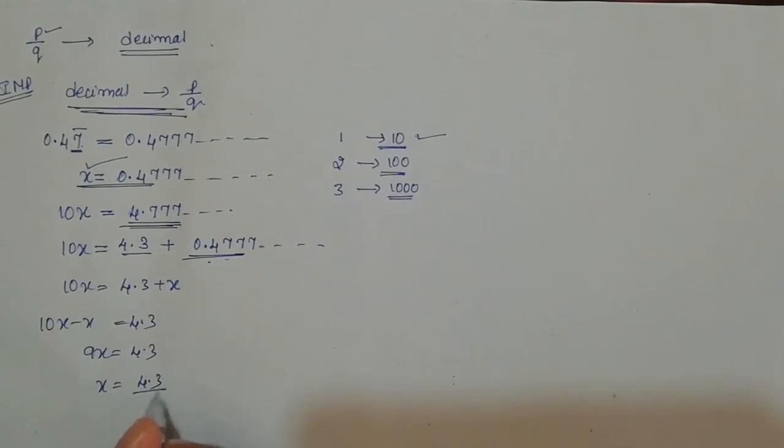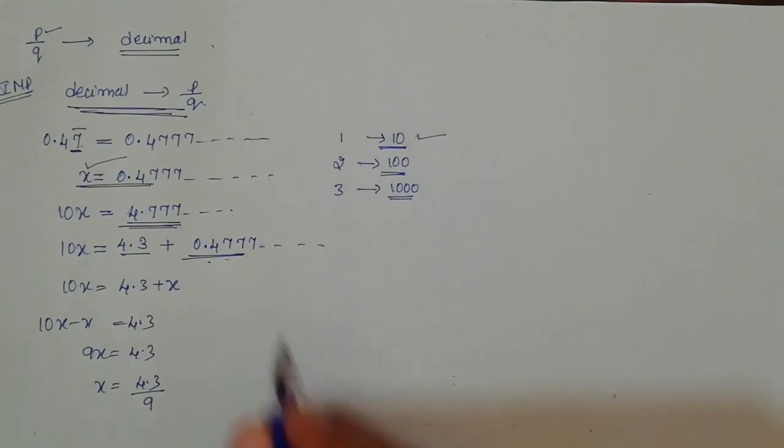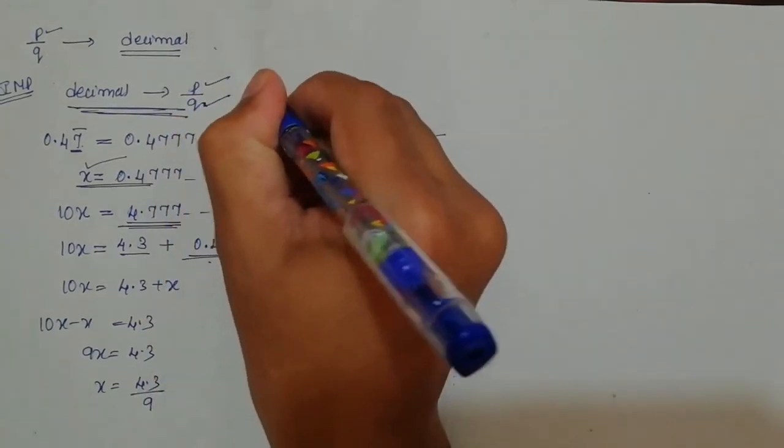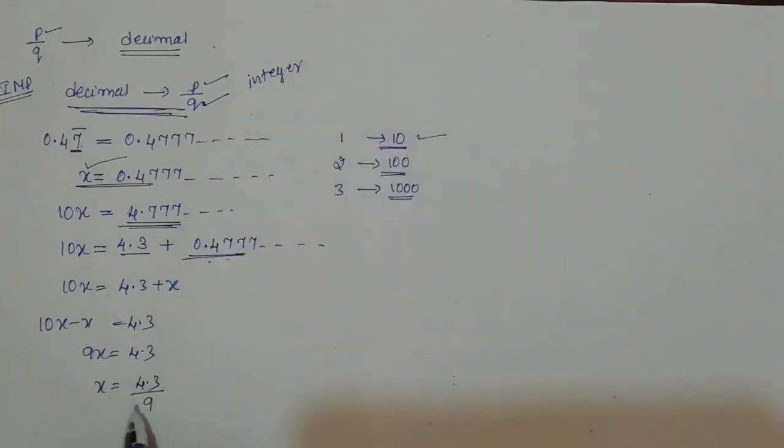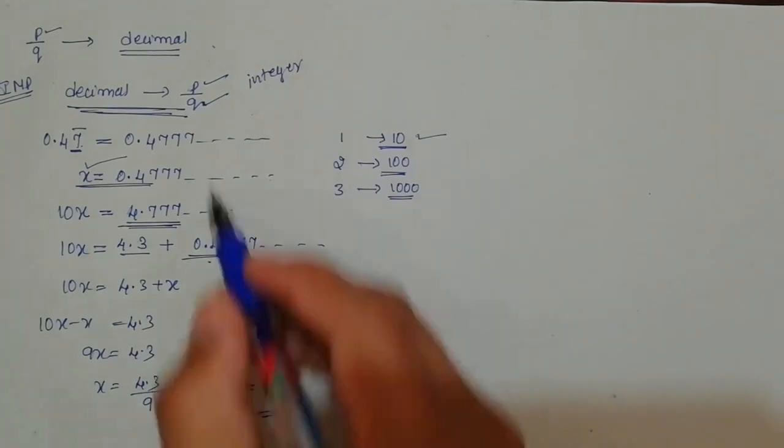And x is equal to what? 4.3 divided by 9. But remember, it should not be a fraction, because you are converting this into p by q format, which means p and q should be integers. Remember, they should be integers. If they are fractions, you need to convert them into integer format. How to convert this? If you multiply and divide by 10, it will get converted to integer format. 4.3 into 10 will become 43, and then 10 into 9 will become 90. So this is actually the p by q format of this number.